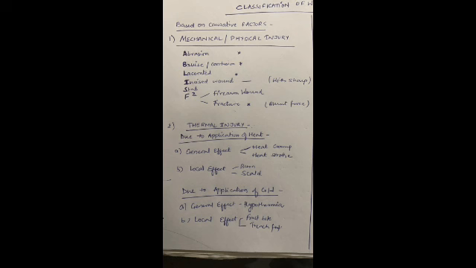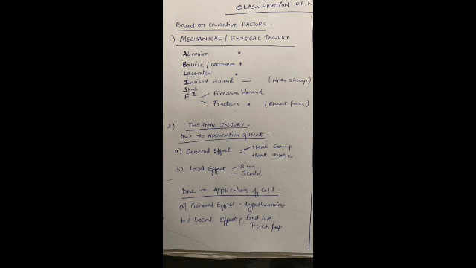So first is mechanical or physical injury. Okay, so we can remember it as ABLE SF square. A for abrasion, B for bruise or contusion, L for laceration, I for incised wound, S for stab, and F for firearm or fracture.